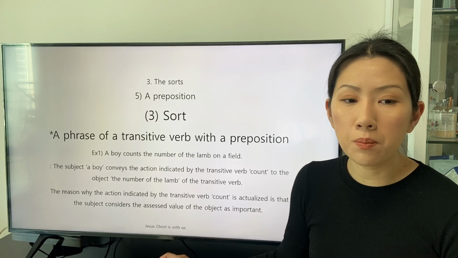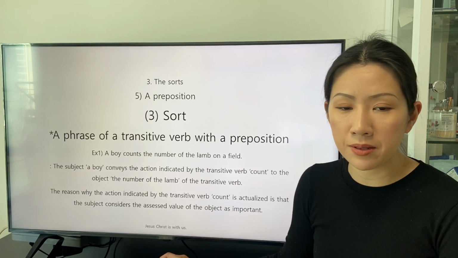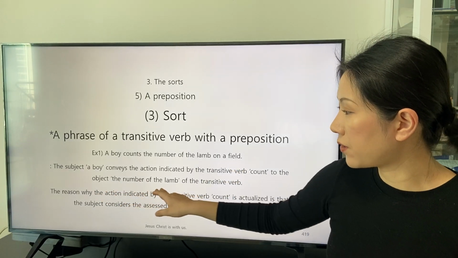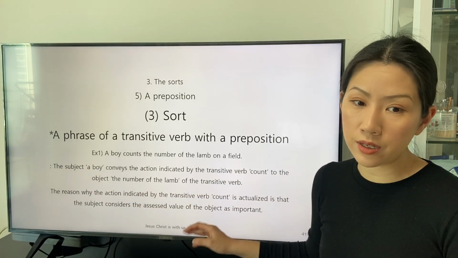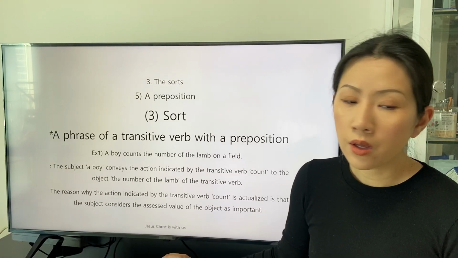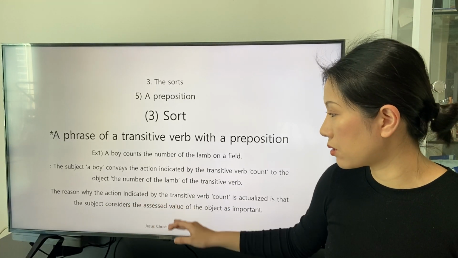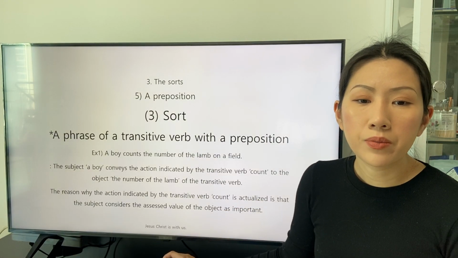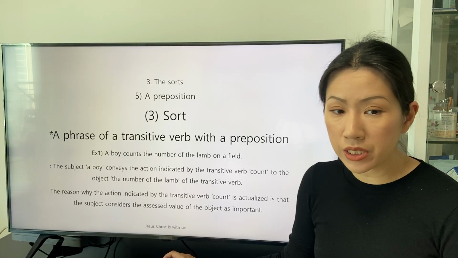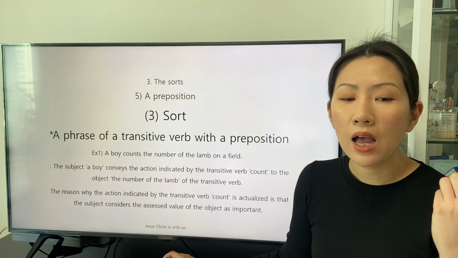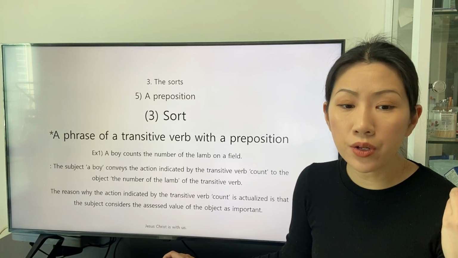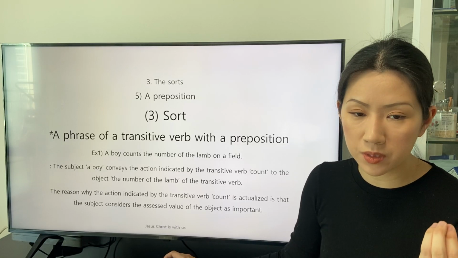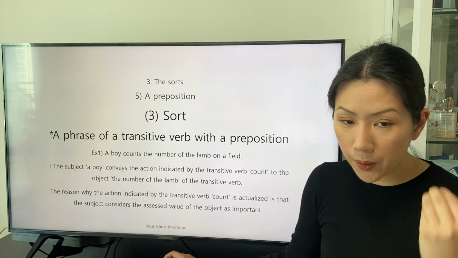The subject, a boy, conveys the action indicated by the transitive verb count to the object, the number of the lamb, of the transitive verb. The reason why the action indicated by the transitive verb count is actualized is that the subject considers the assessed value of the object as important.